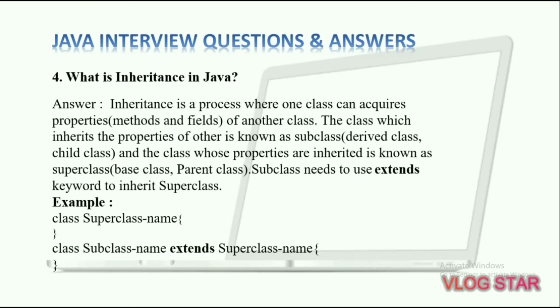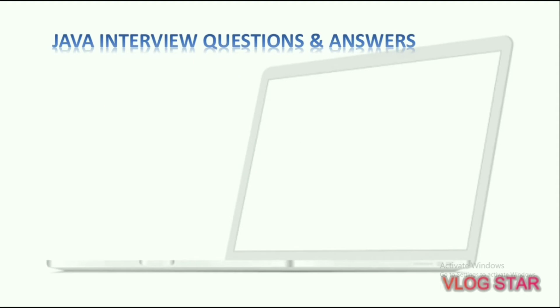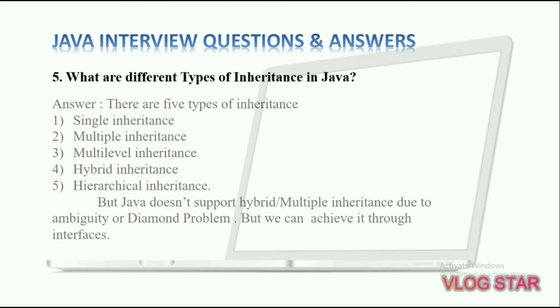Here is the example where we will take one class which is our superclass. Here comes our superclass name, and after this here is our subclass which has to extend the superclass. So we have to take the superclass name here, and it is mostly used for reusability purposes. That is, we can reuse the properties, that are methods and fields of the superclass, in the subclass by extending or inheriting the superclass.